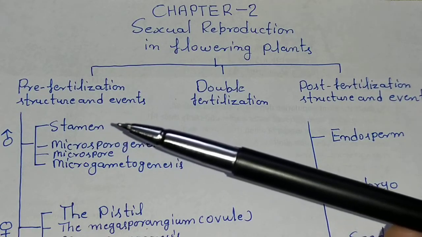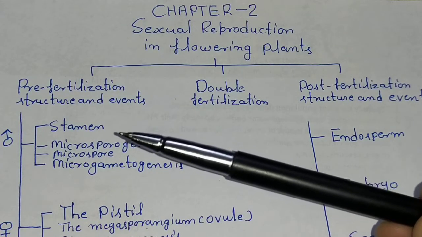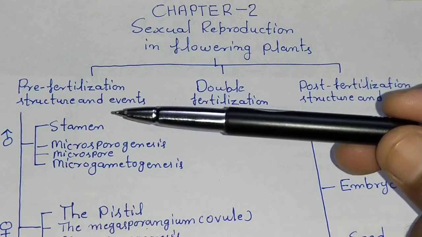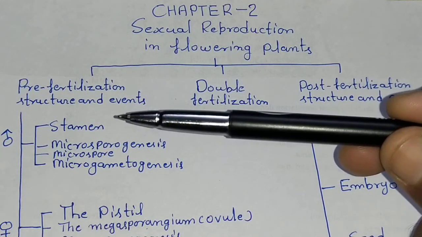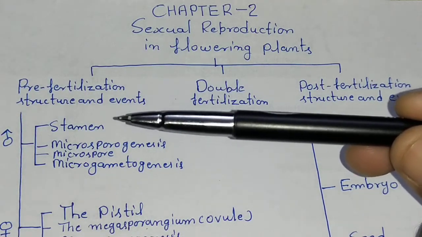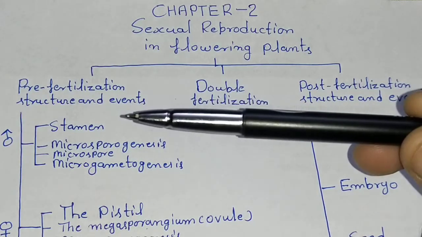Stamen is a male part of the flower. Stamen, an individual part of an androecium that produces pollen grains, is usually composed of anther, connective, and filament.